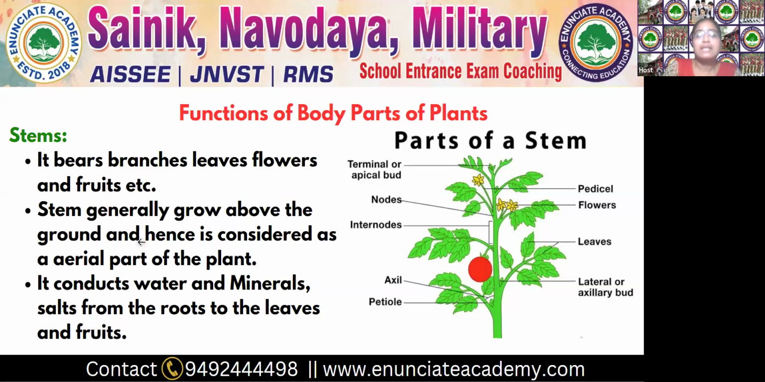Stem generally grows above the ground, and hence it is considered an aerial part of the plant. We can see the stem. It grows above the ground. We can see this part of the plant. That's why we call it an aerial part of the plant. Which is the aerial part of the plant? The stem system is the aerial part of the plant.